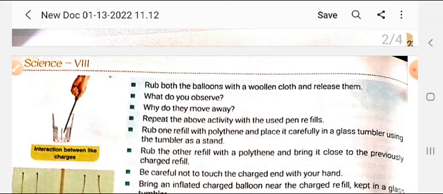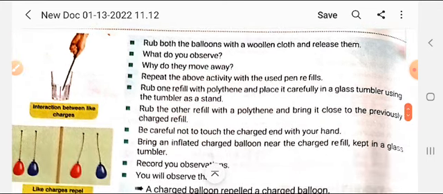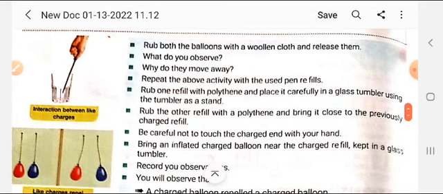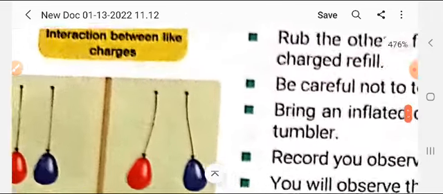You will see, when both the balloons are rubbed with the same type of object, they both acquire the same charge. But if one balloon were rubbed with some other object, in that case the balloons would have acquired two opposite charges and would have attracted toward each other, but that doesn't happen because both objects have got the same charges.